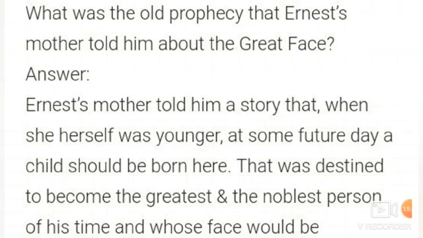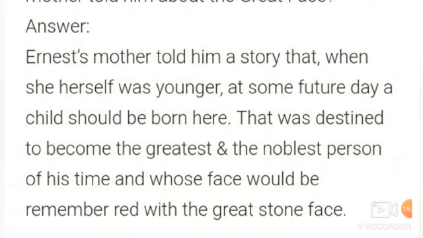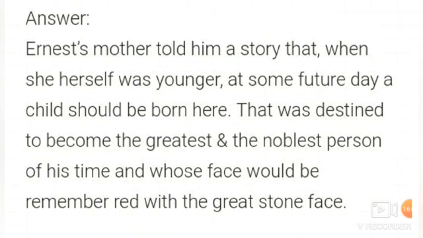that was destined to become the greatest and noblest person of his time, and whose face would be remembered with the great stone face. Ernest's mother told him a story that when she herself was younger, at some future day, a child should be born here that was destined to become the greatest and noblest person of his times, and whose face would be remembered with the great stone face.